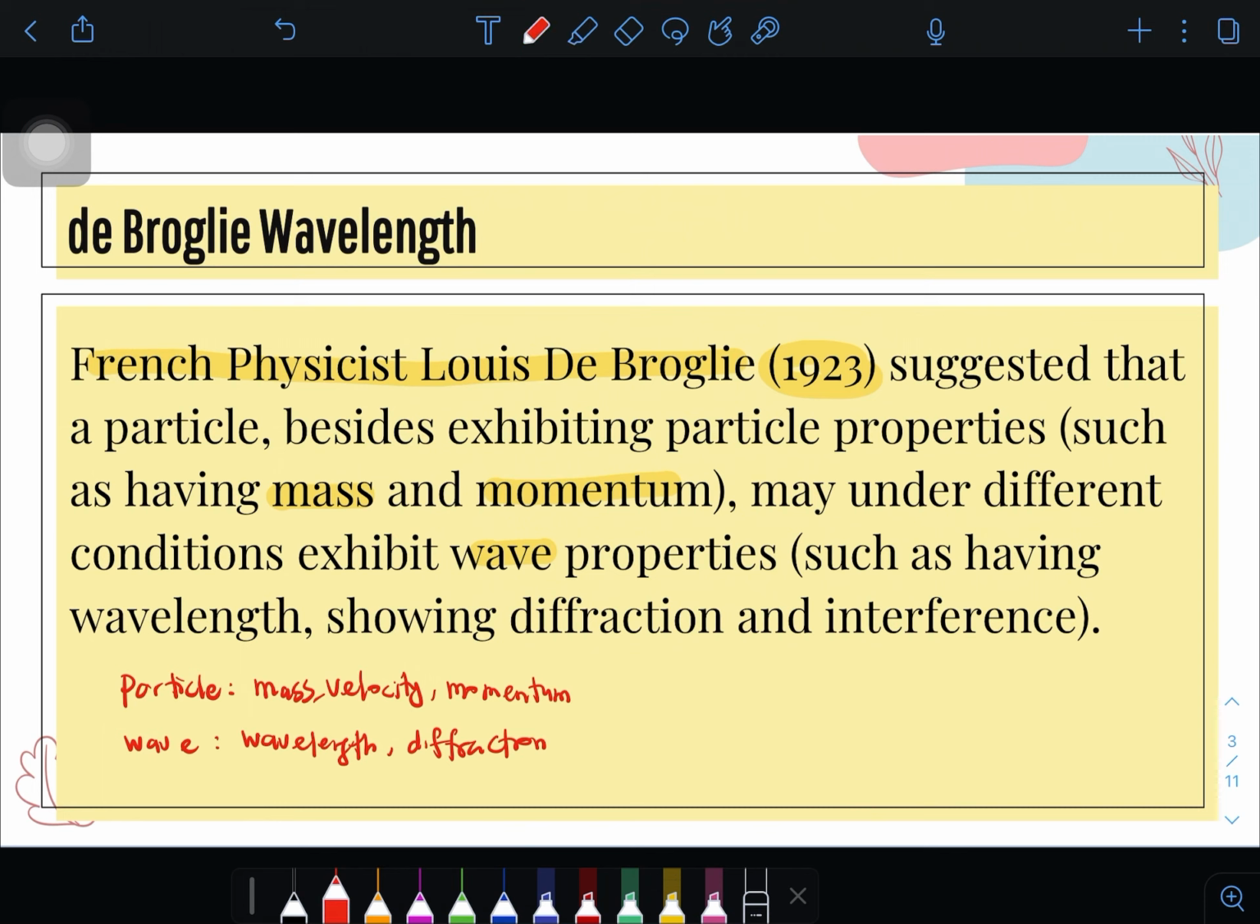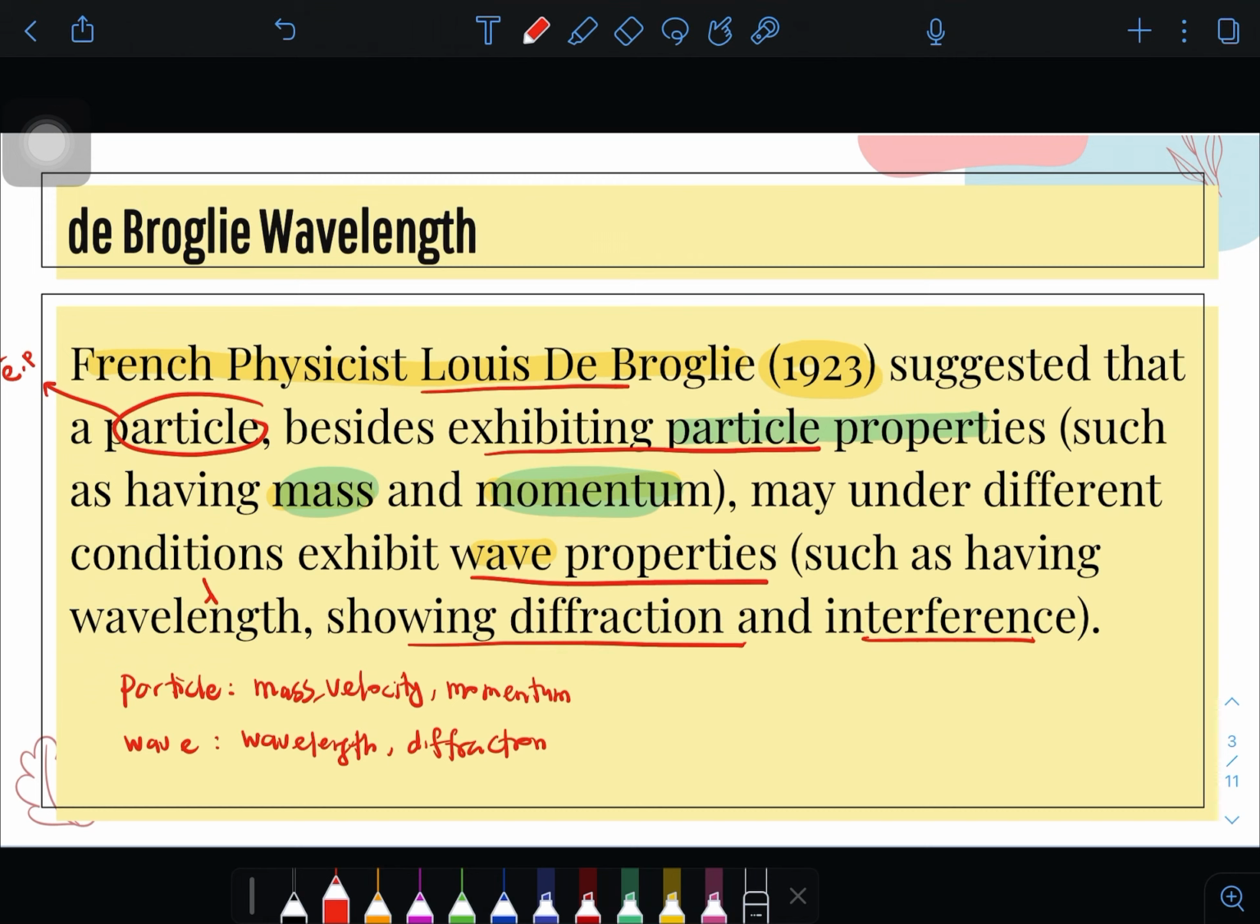So apa maksudnya? Pada tahun 1923, physicist daripada Perancis which is Louis de Broglie, dia suggest yang partikel, for example electron and proton, sebab dia ialah partikel, exhibiting particle properties. So partikel memang akan ada particle properties seperti mempunyai mass dan momentum. May under different condition, dalam keadaan yang lain, partikel boleh ada wave properties seperti mempunyai wavelength, showing diffraction and interference. So itu yang de Broglie cuba suggest.